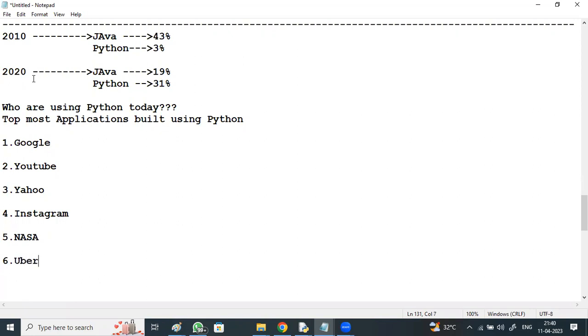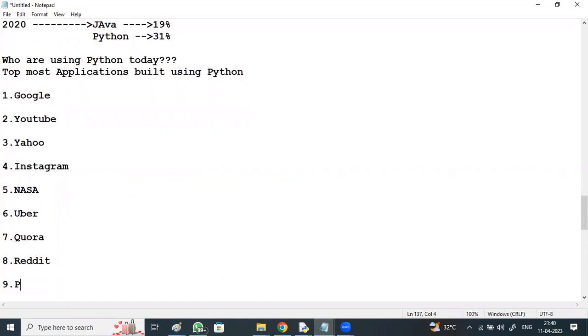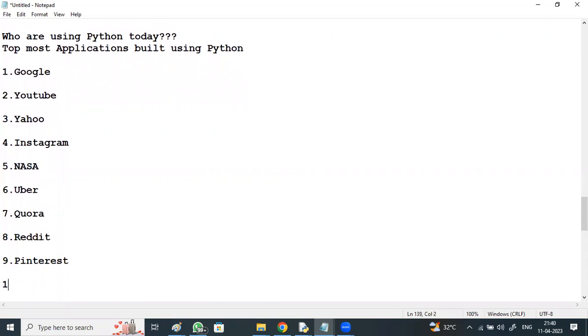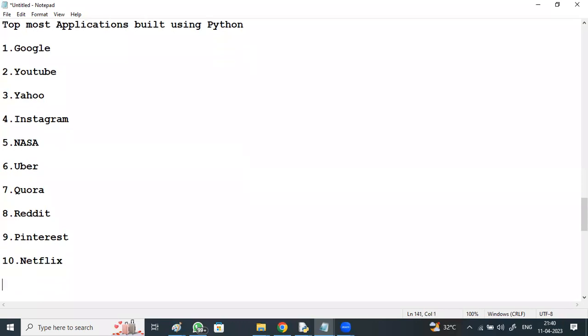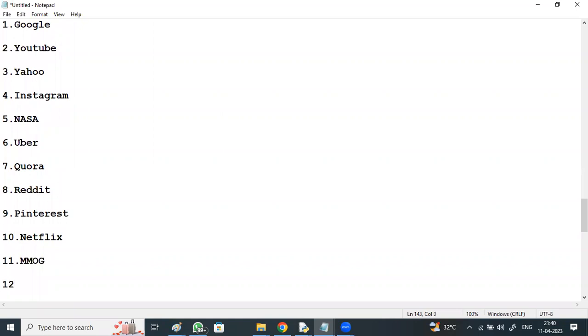Uber is using Python. Uber's pricing algorithm is implemented using Python, right? And some other applications, if you have heard of them, like Quora, Reddit, Pinterest, these are developed using Python. And the famous OTT platform Netflix uses Python for its security automation and subscription-related things. And MMOG, massively multiplayer online games, and Maya, a powerful 3D animation tool which uses Python scripts.